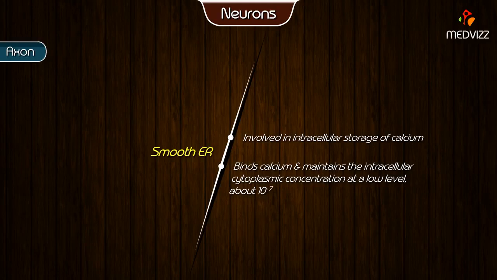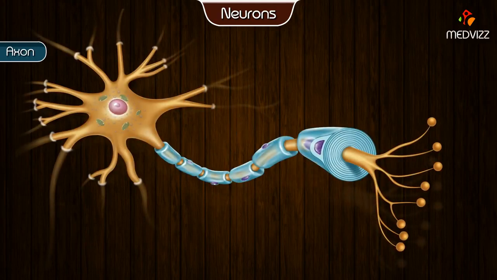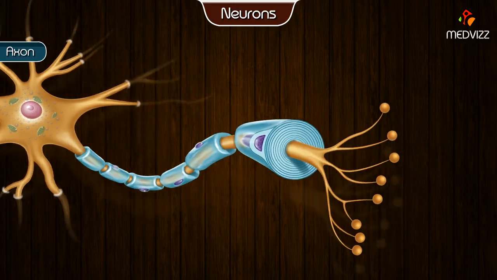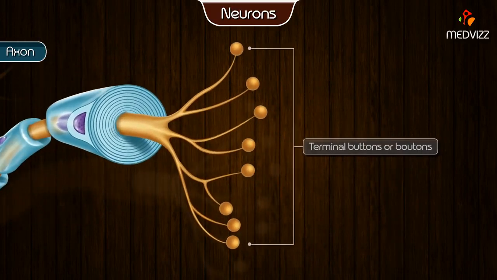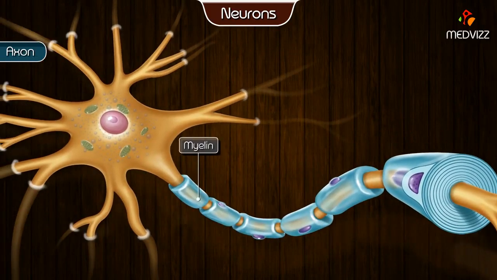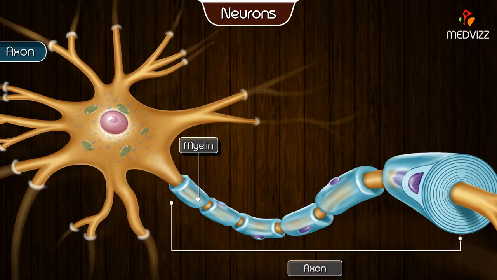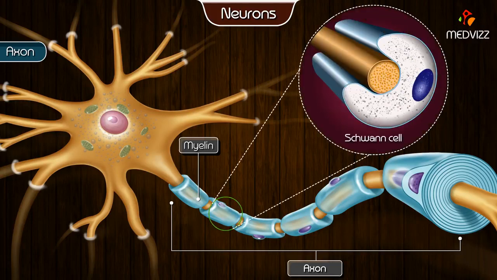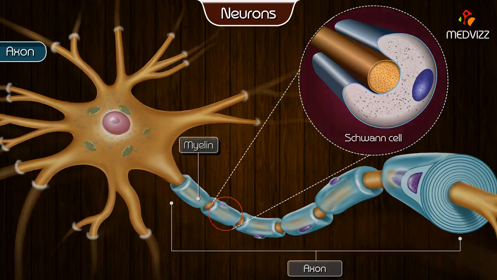The axon divides into presynaptic terminals, each ending in a number of synaptic knobs that are also called terminal buttons or boutons. In myelinated neurons, a sheath of myelin, which is a protein-lipid complex, is wrapped around the axon. In the peripheral nervous system, myelin is produced by Schwann cells, which wrap axonal membrane up to 100 times.